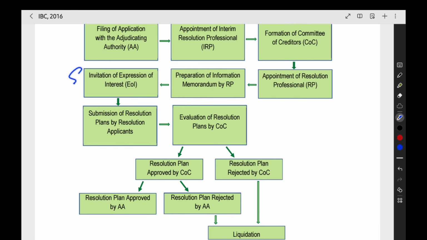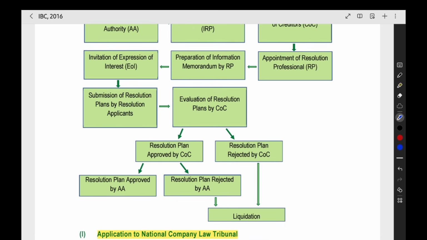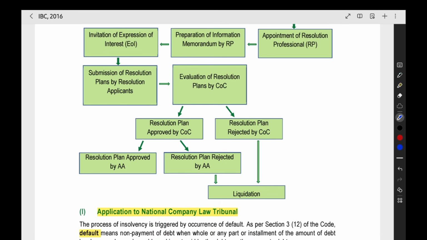After that, there will be an expression of interest invitation. They will give a public announcement that anyone who wants to present a resolution plan, it is also called as the resolution applicant.